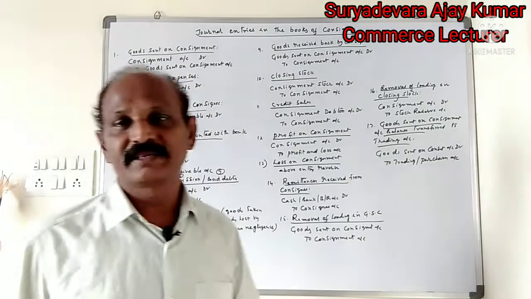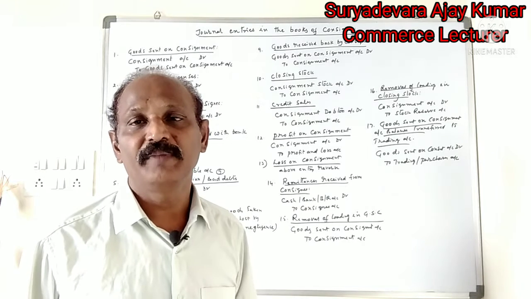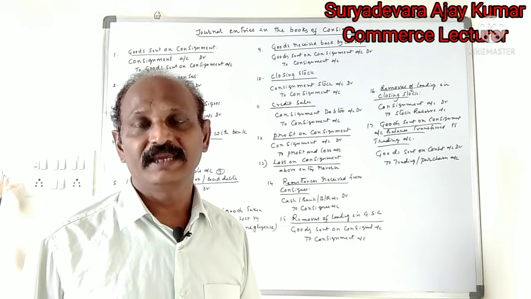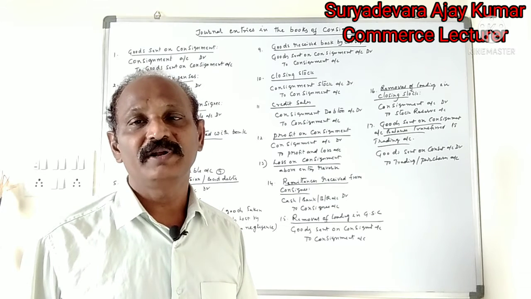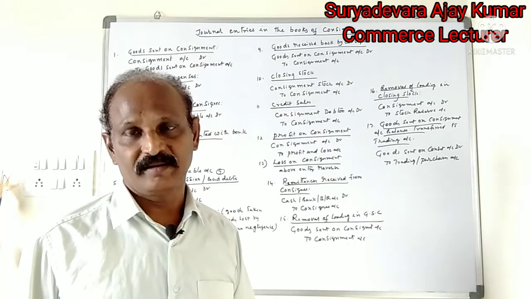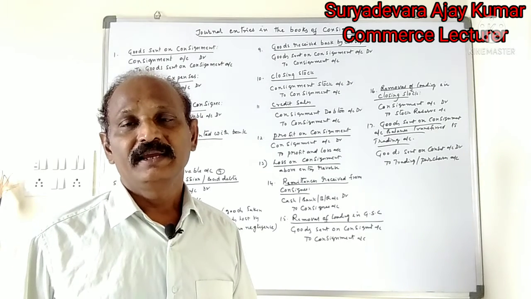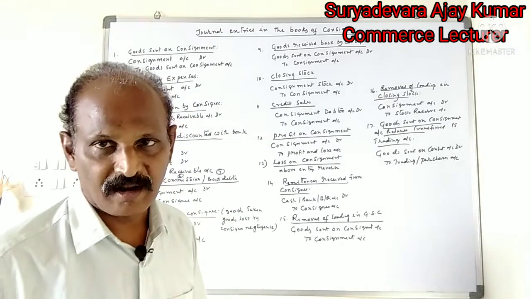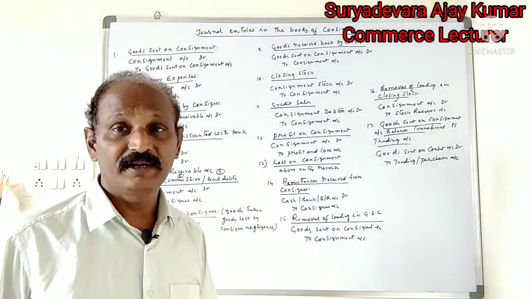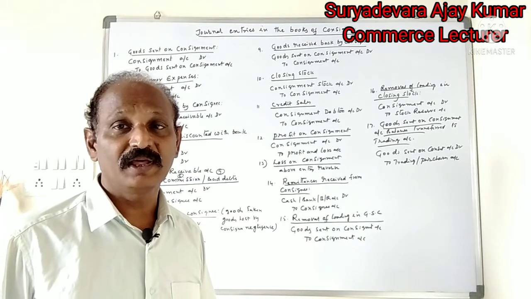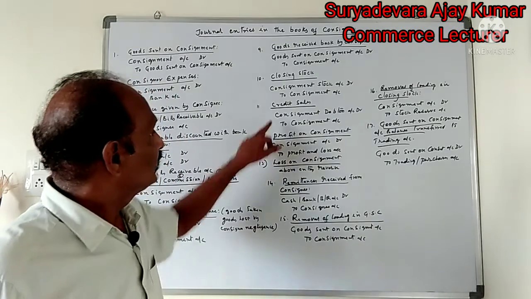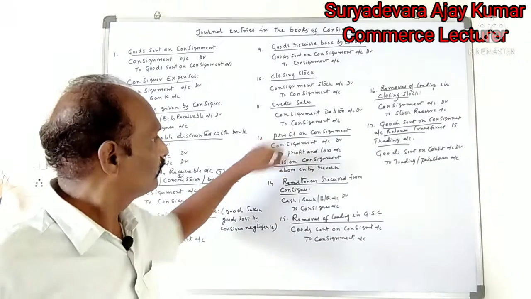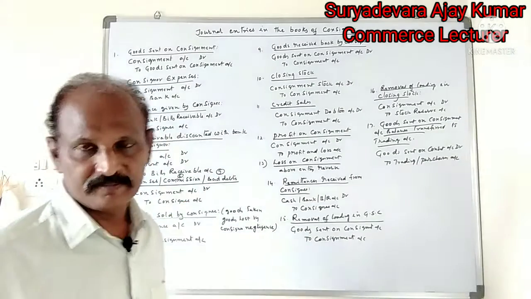Bad debts and credit sales: if the del credere commission is not paid by the consignor to the consignee, the credit sales responsibility is with the consignor. Any bad debts arising from the debtors are borne by the consignor, not the consignee. Consignment debtors account debit to consignment account. Credit sales entry.